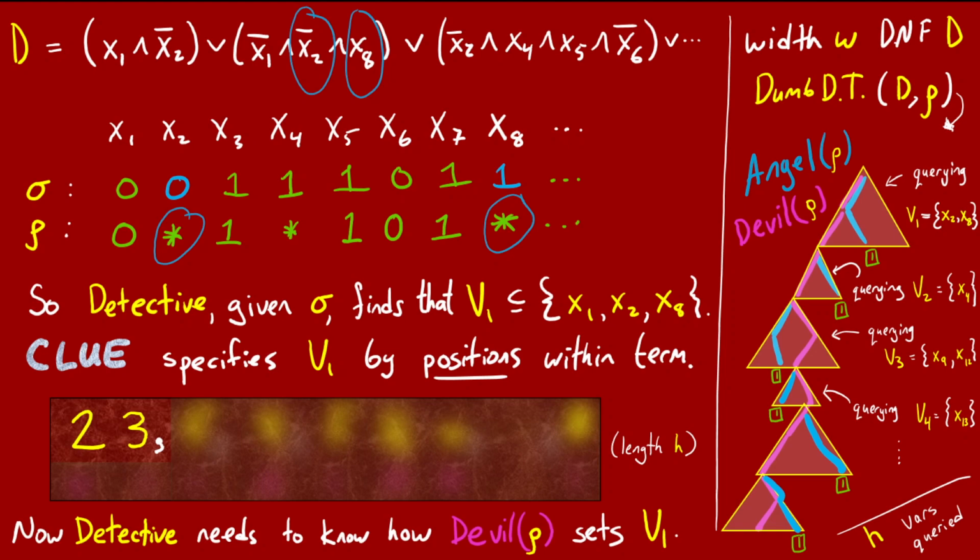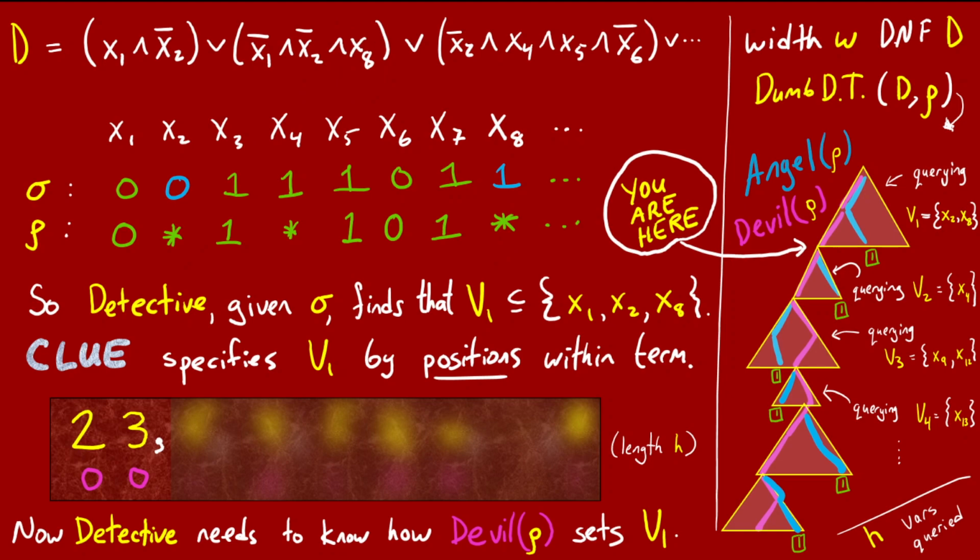Of course, they now want to move on to learn v2, but they need a bit more information for that. Referring to the diagram on the right, you'll recall that the identity of the variable set v2 depends on how the devil restriction sets the variables of v1. But it's not very costly to also put this information in the clue. The clue can have those two bits, in our example 2 zeros, written in the corresponding positions. Now the detective has all the information they need about v1, and they can begin the process of learning v2.